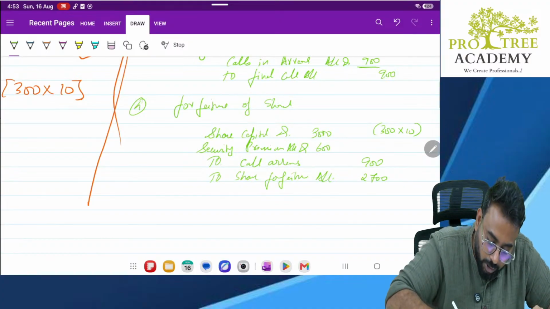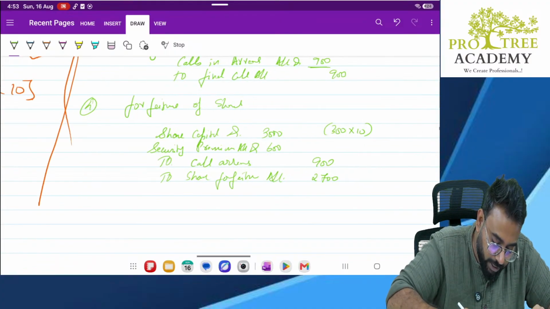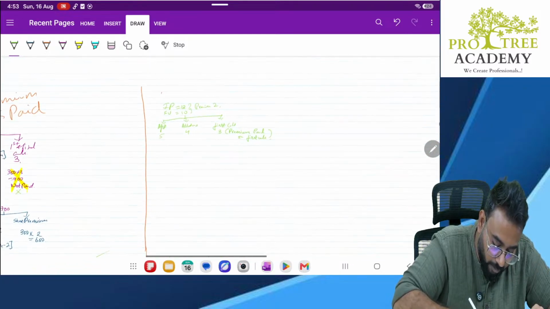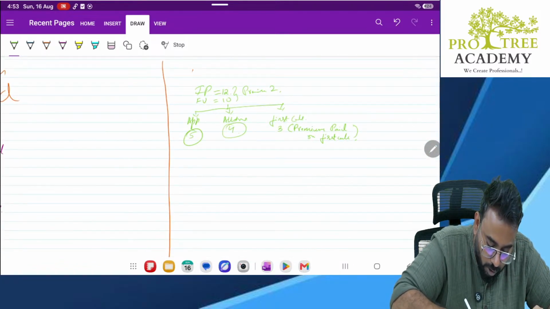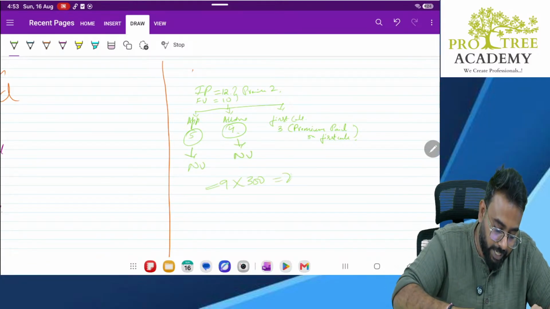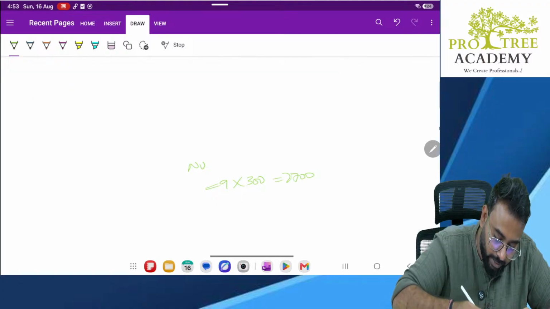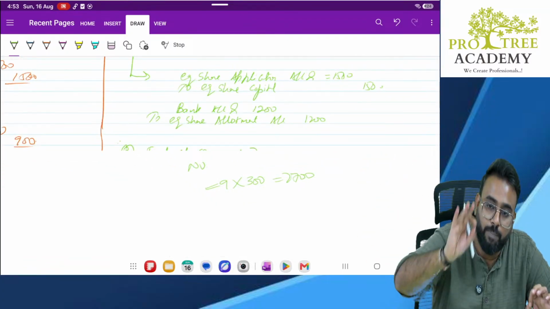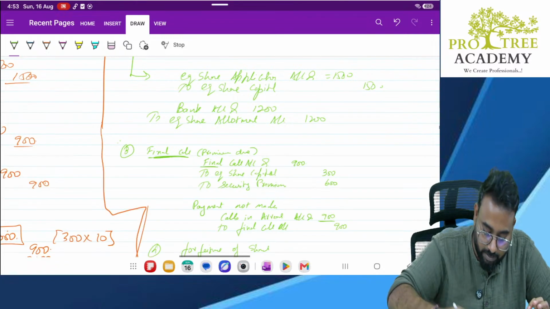Sir, how did you get this 2700? Understand here. How much has he already paid? He has paid 5 rupees and 4 rupees, so in total he has paid 9 rupees on how many shares? 300 shares. So that is 2700. The money which goes to share forfeiture account is nothing but the money which we have already received.